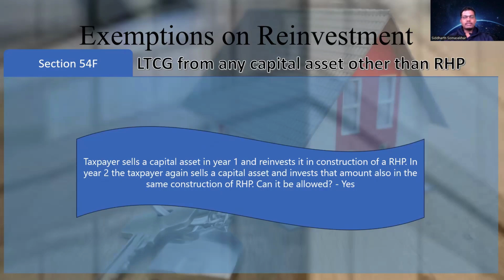So in year 1, it took section 54F exemption. It reinvested the sale consideration into construction of a residential house property. In year 2, it again sold another capital asset and reinvested that sale consideration into the construction of the same residential house property. Can it be allowed? Can section 54F be used in year 2 as well? The answer is yes, because all the conditions are getting met. Even in year 2, if you're selling a capital asset, taking the sale consideration, and reinvesting it in the construction of a residential house property, you will get the exemption.